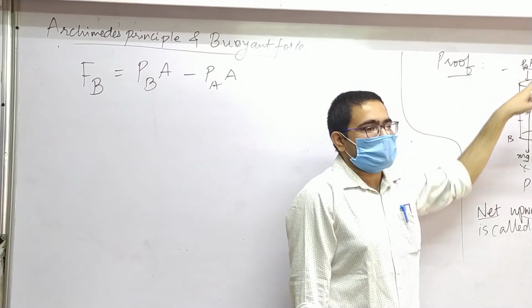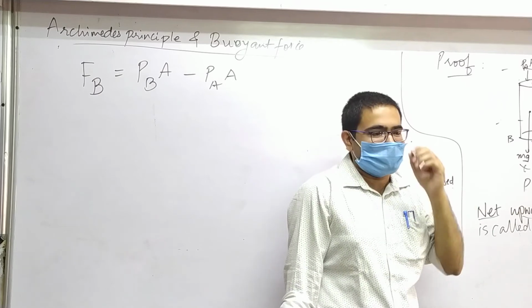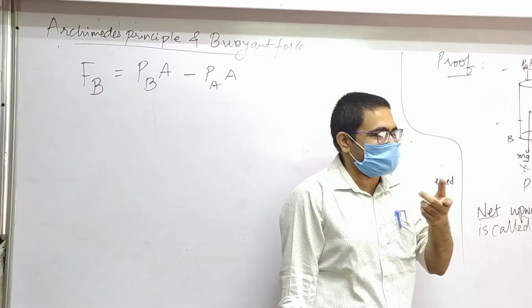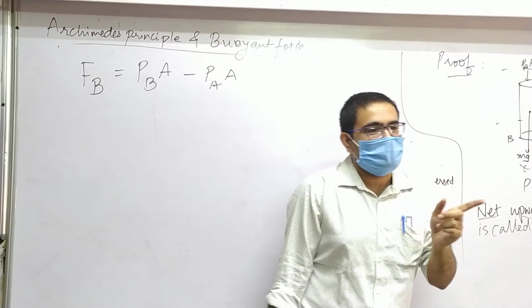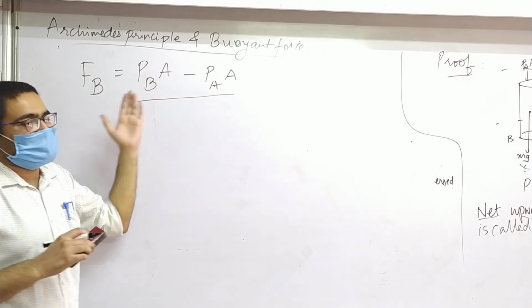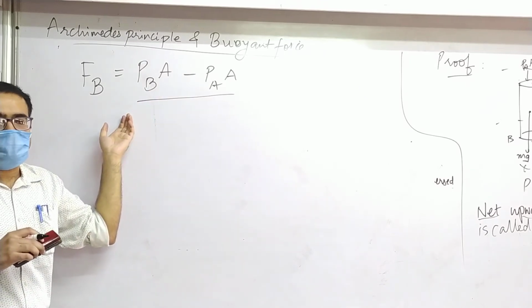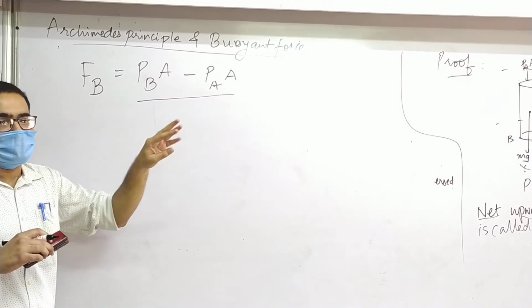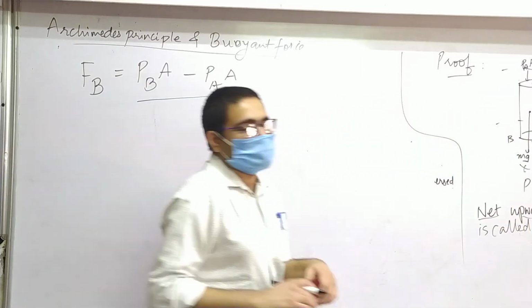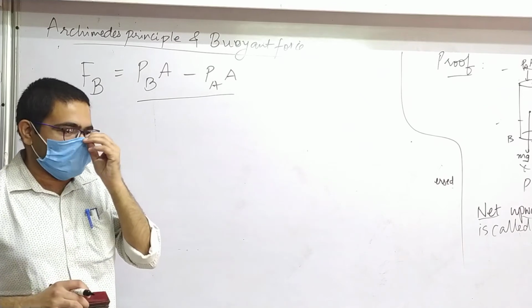Mg. Who applies mg on objects? Don't forget that. So do you realize that I should be writing only 2 here? The third one is not by the fluid. So only 2 forces by the fluid.